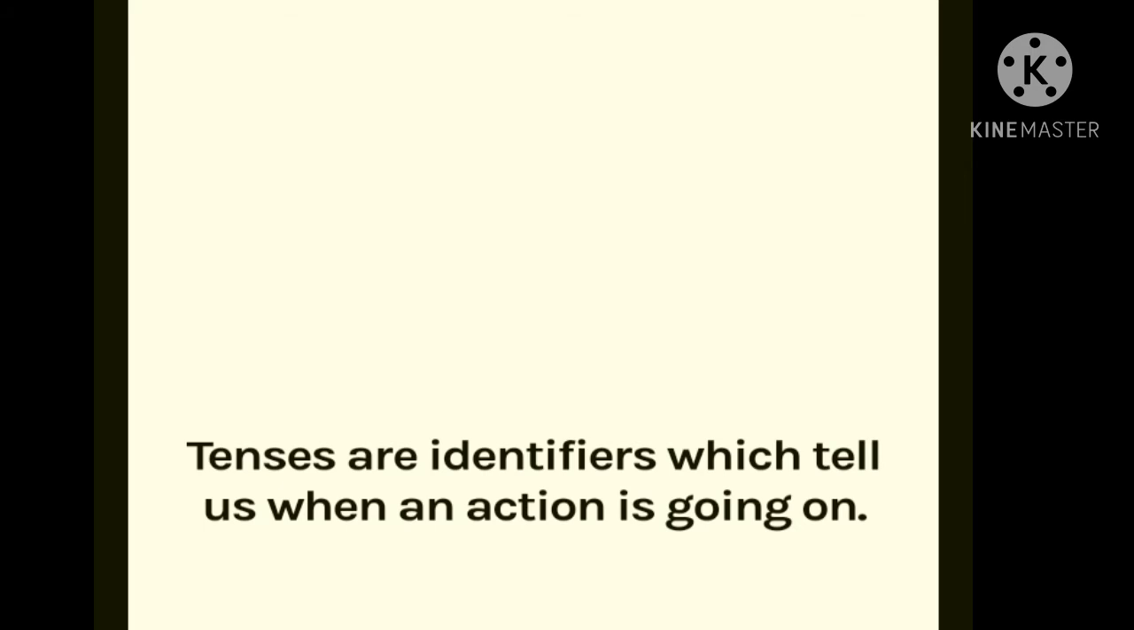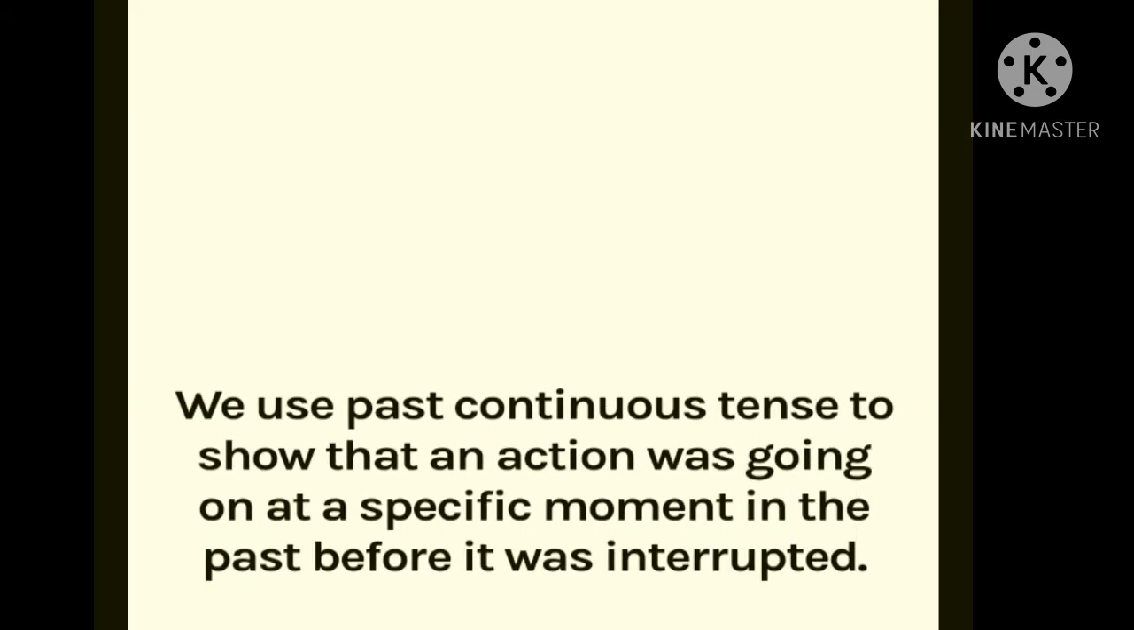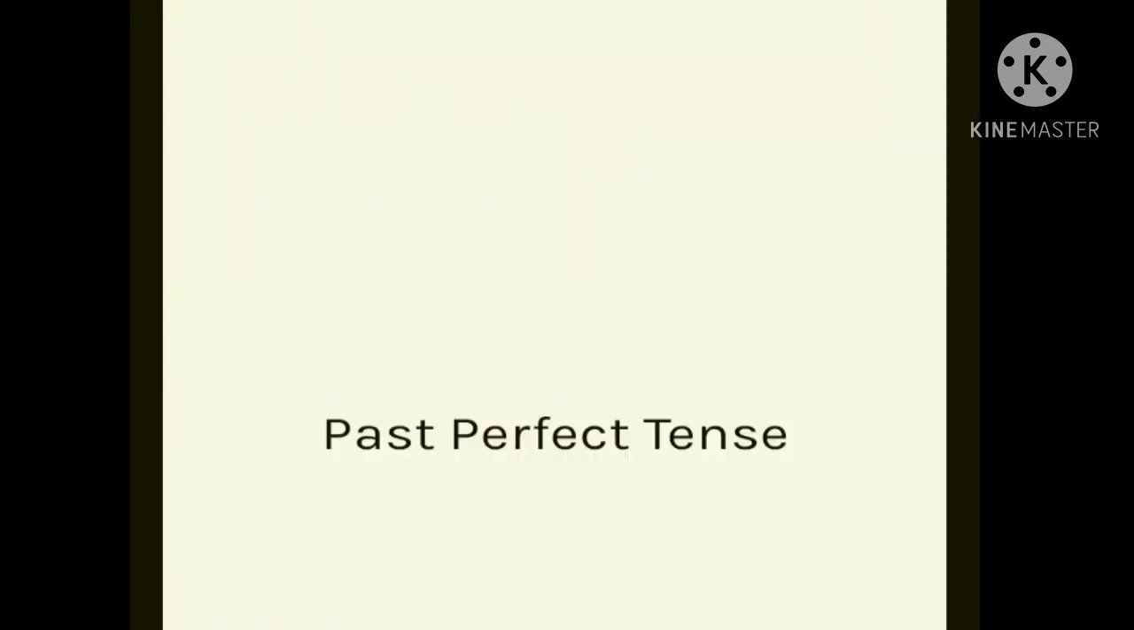So students, we will revise these points once again. We use the past continuous tense to show that an action was going on at a specific moment in the past before it was interrupted. I hope, students, you understood all the things about the past continuous tense. Next, we are going to learn about past perfect tense.